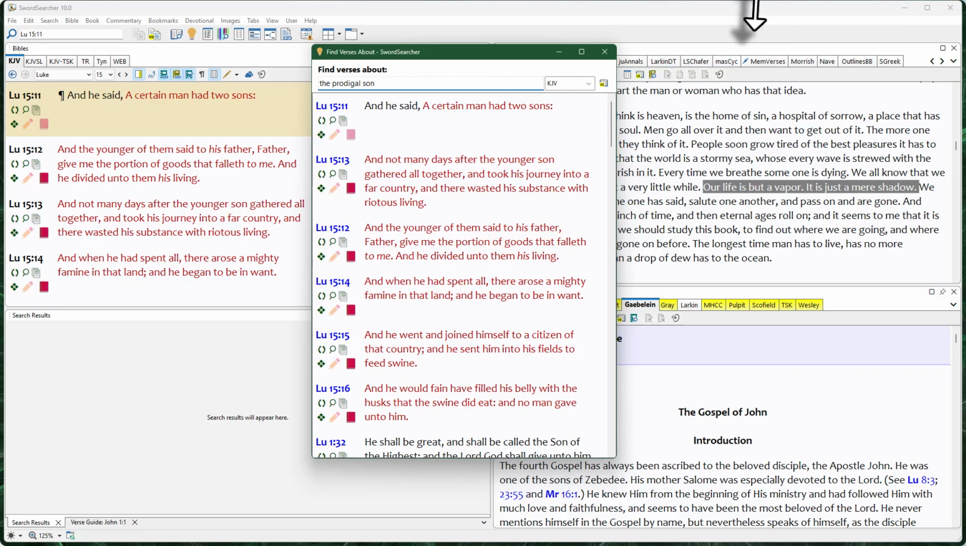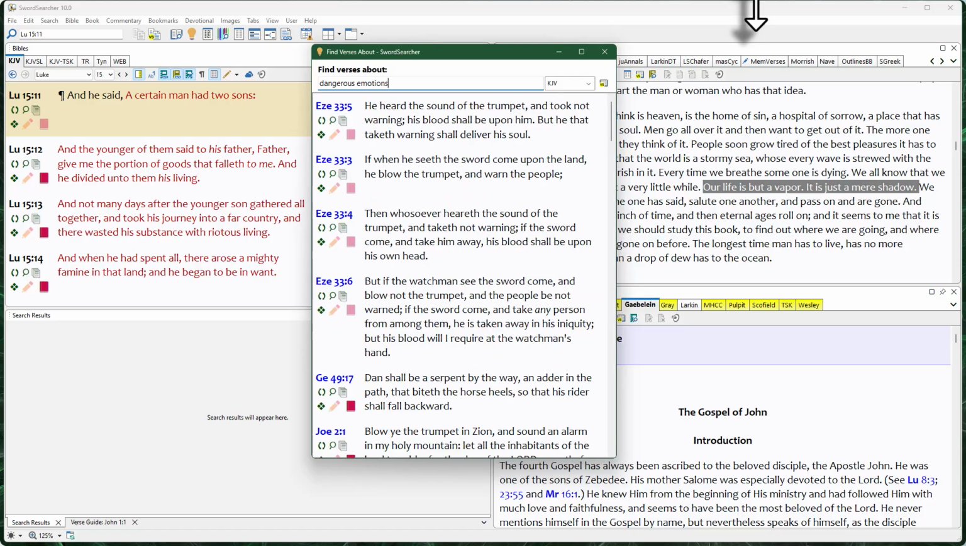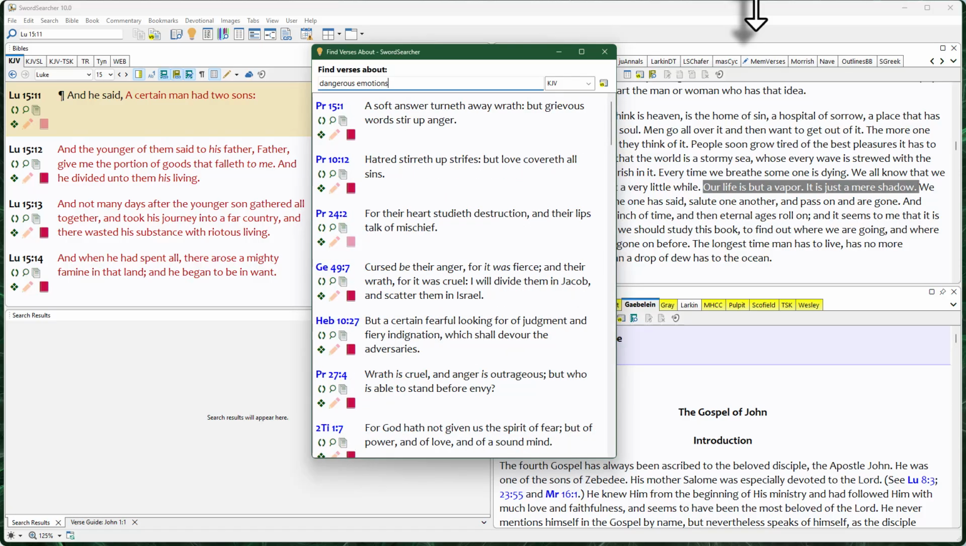Let me try something a little bit more conceptually vague. Let's try "dangerous emotions." There's quite a few verses that are semantically relevant to this idea that I have placed in there.